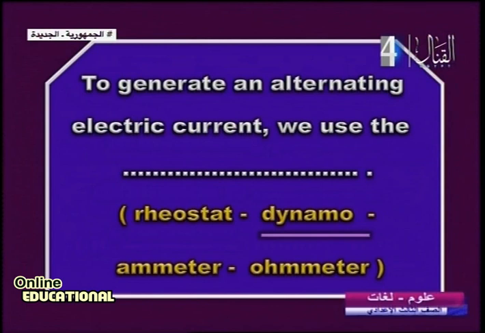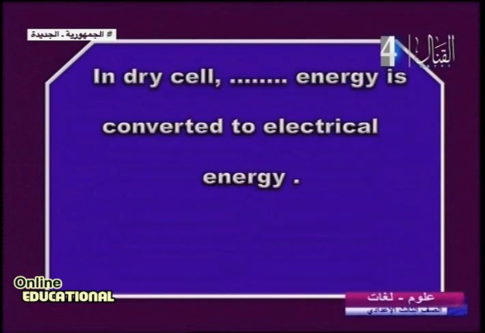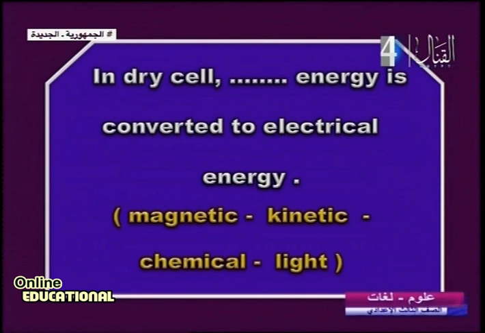Another one. In a dry cell, blank energy is converted to electric energy. Dry cell? Yes, a dry cell begins from the chemical. You remember, chemical gives me electric? Yes, we say. Magnetic, kinetic, chemical, light? No, chemical. We know it's chemical.